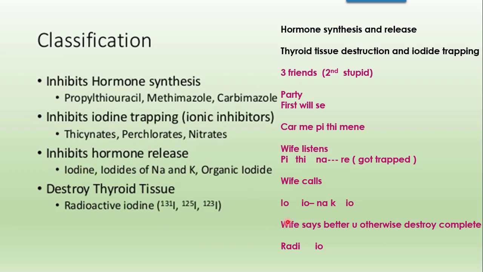मतलब iodine, first IO stands for iodine, second IO stands for iodides of salts such as sodium and potassium. So Na-K is for sodium and potassium, and organic iodides. That means this second IO is again for iodides, but it is organic bath. So it is IO Na-K organic bath IO. Means iodine, IO stands for iodine, IO stands for iodides, Na-K is for salts, sodium and potassium, and IO by taking an organic bath. So organic IO, organic iodide.